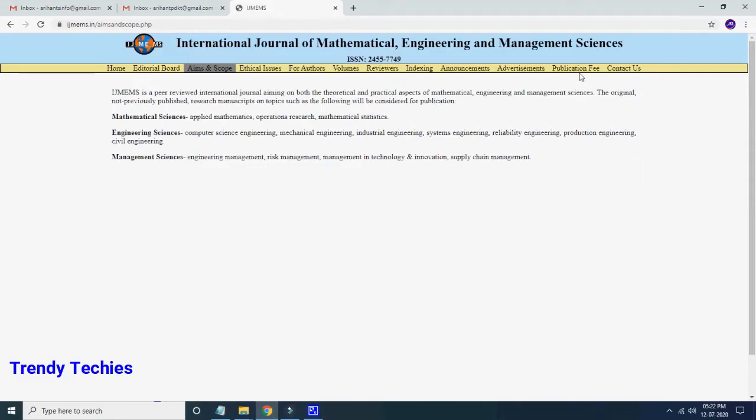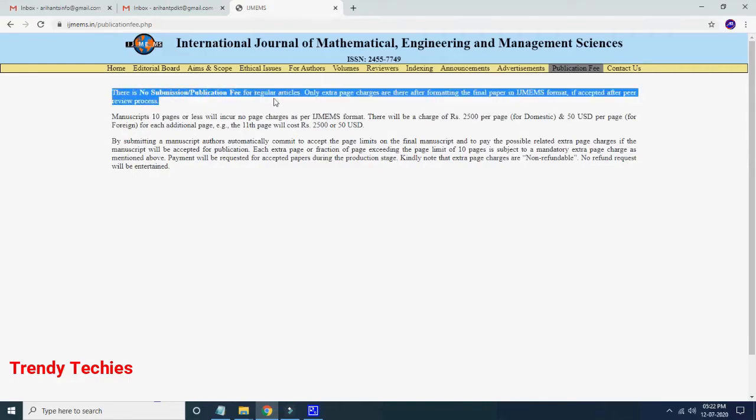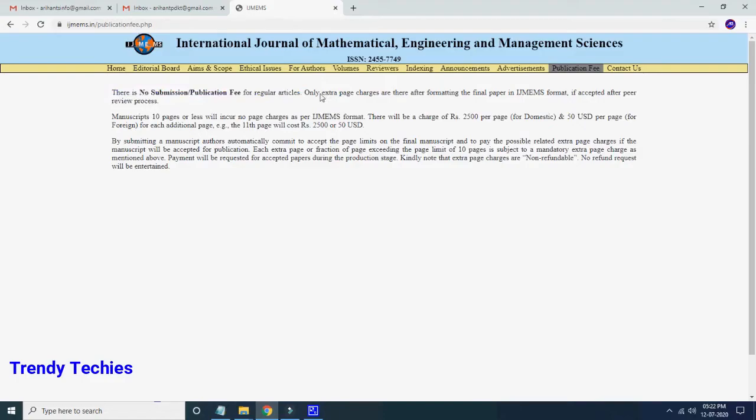Here they mention the publication fee. First see this: there is no submission or publication fee for regular articles. But the criterion is that extra page charges apply after formatting the final paper in the journal formatter. Extra page charges are mentioned over here. A manuscript of 10 pages or less will be considered free. But after 10 pages, there will be a charge of 2,500 rupees per page for domestic clients and 50 USD per page for foreign clients. For each additional page, from the 11th page itself, the cost will be 2,500 and more. So this is the criterion they are following.